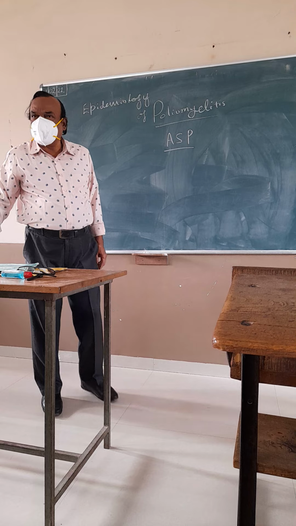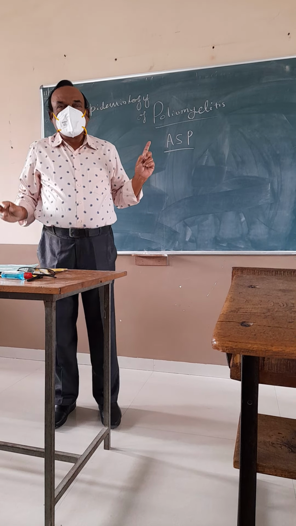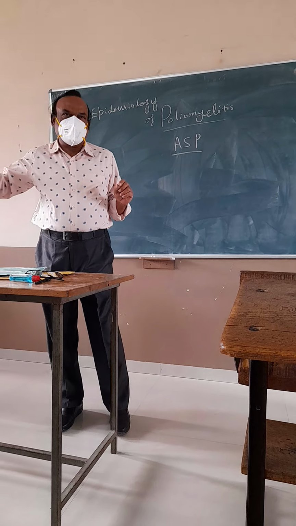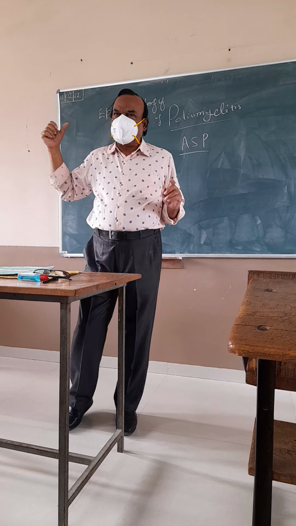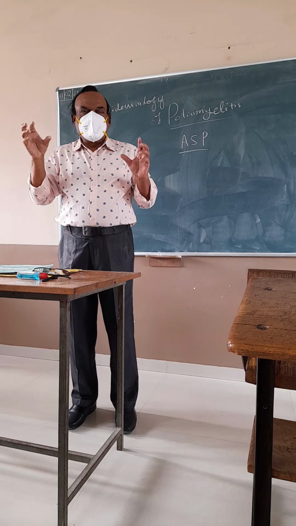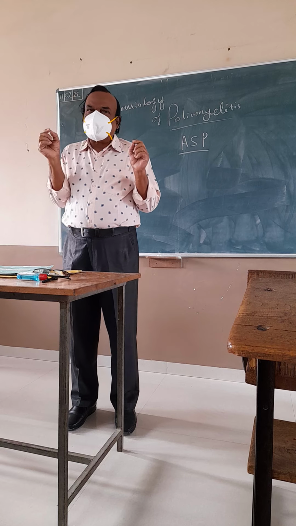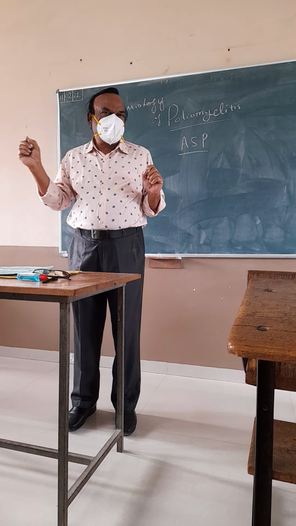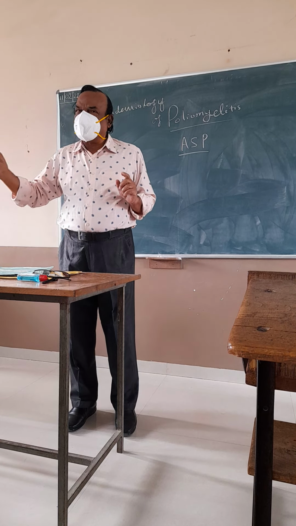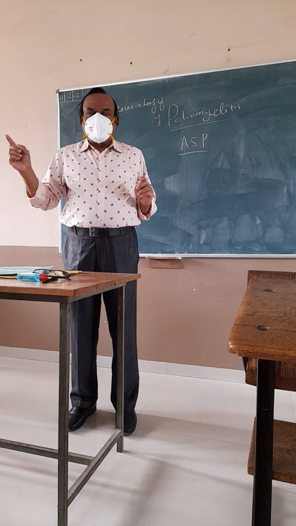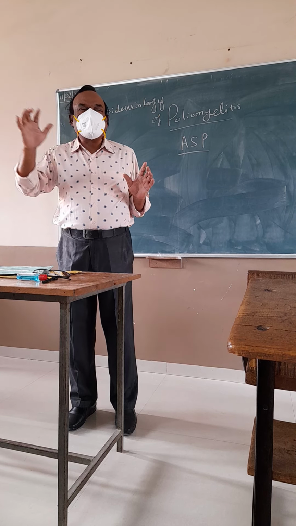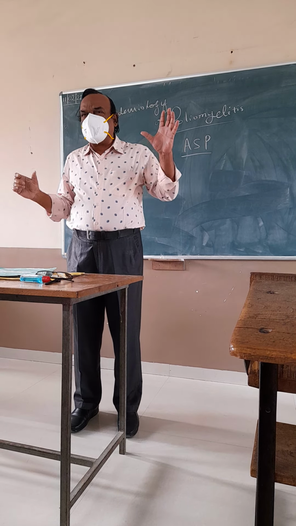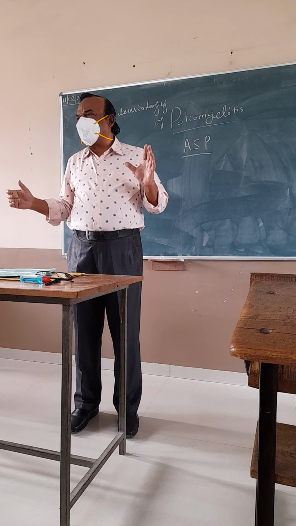Asymmetrical flaccid paralysis means in this type, baby gets the fever. I will go in detail when I will discuss the clinical features of poliomyelitis. But by and large, baby gets the infection of poliovirus, which is an RNA type of virus, very dangerous. Whenever any virus contains the RNA, it is dangerous. DNA is a little bit less dangerous. So this is an RNA type of virus. Baby gets the high grade temperature and next day there is a paralysis.